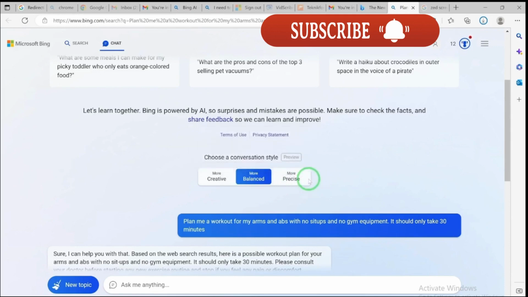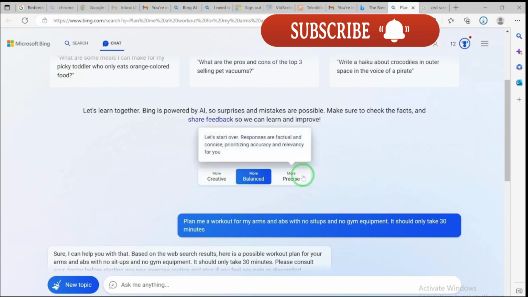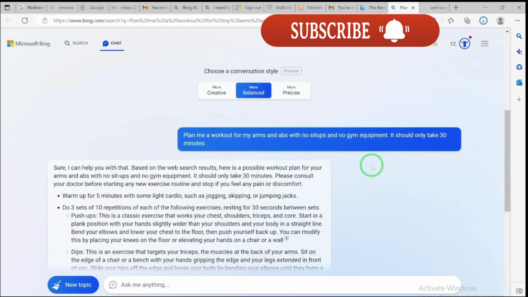Whichever one you think you can work with, you can just navigate around and you get the responses according to that style. But for now, we can go with the balanced, I think, which is the best. This is the first question we ask it: Can you plan me a workout for my arms and abs with no sit-ups and no gym?